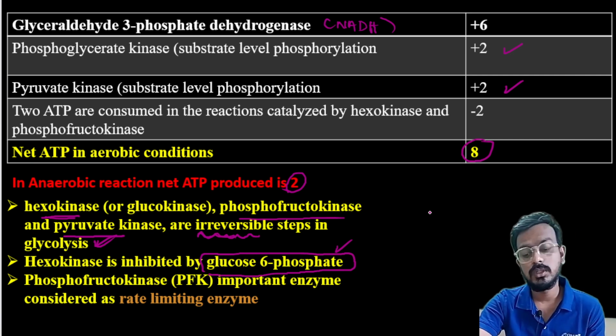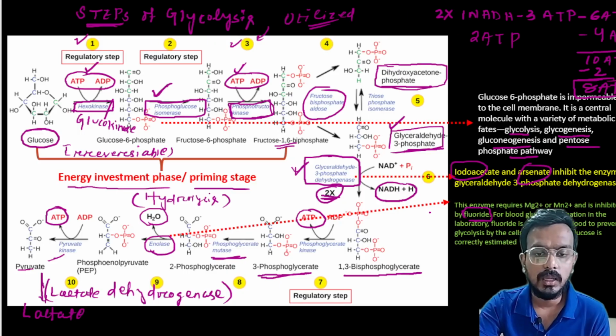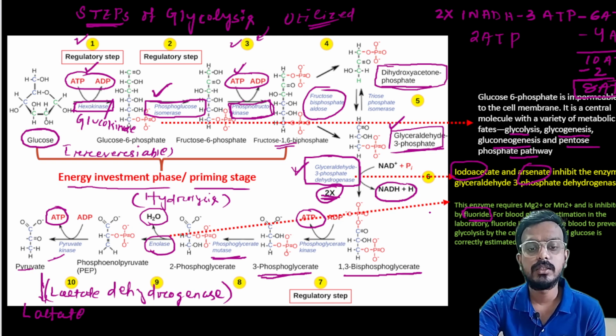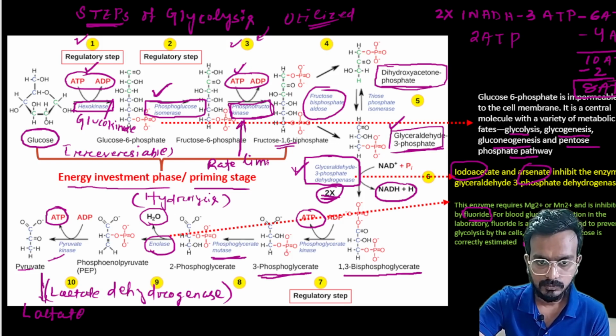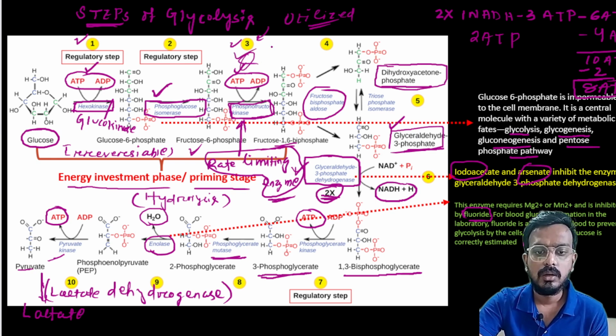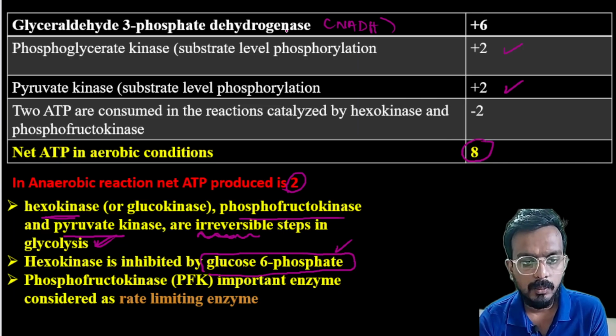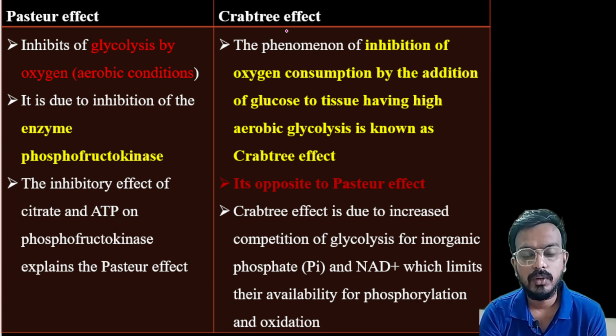And remember, one question that has been asked is which is the rate limiting enzyme. What is the rate limiting enzyme in case of glycolysis? So remember, phosphofructokinase is the rate limiting enzyme in case of glycolysis. This is very important; a question can be asked. Okay, so till now we have completed this. Now two major effects are there: one is the Pasteur effect, and one is the Crabtree effect. So there are two major effects.